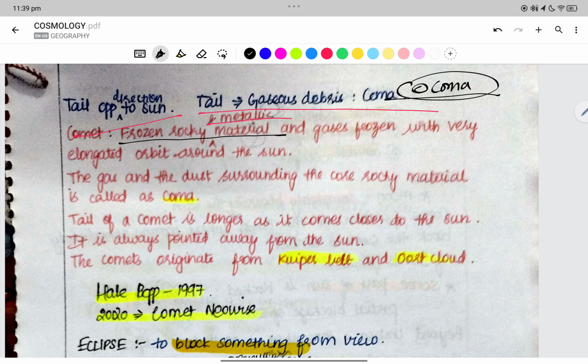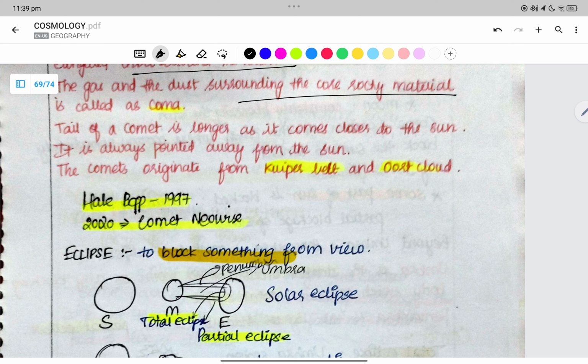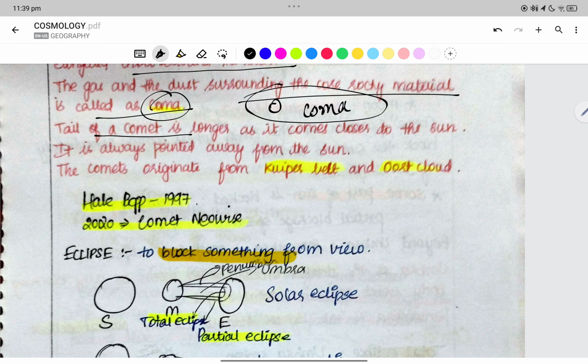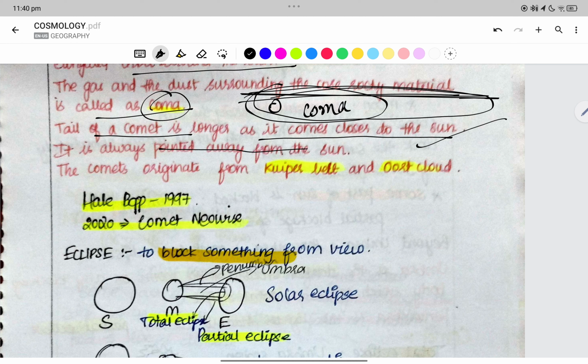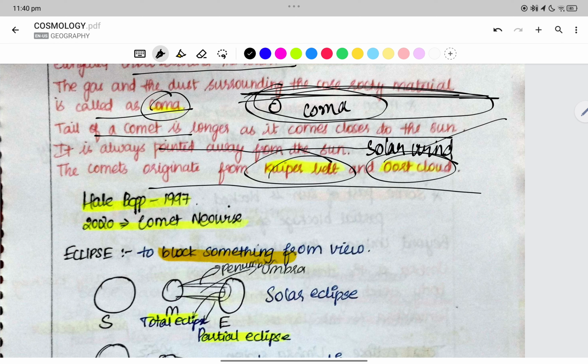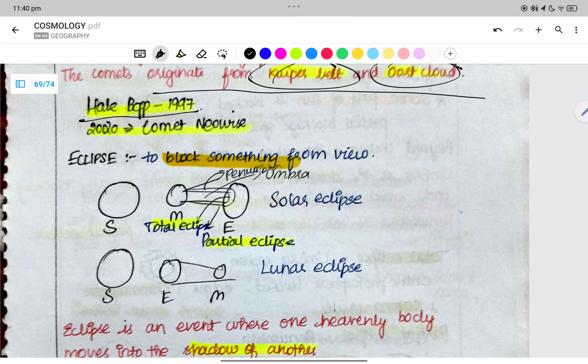A comet is frozen rocky, metallic and gaseous material with a very elongated orbit around the sun. The gas and dust surrounding the rocky core is called the coma. The tail of the comet becomes longer as it comes closer to the sun, right? It is always pointed away from the sun due to the solar wind which pushes it away. It originates from the Kuiper belt and Oort cloud. Halley appeared, Hale-Bopp in 1997, and in 2020 we had comet NEOWISE.